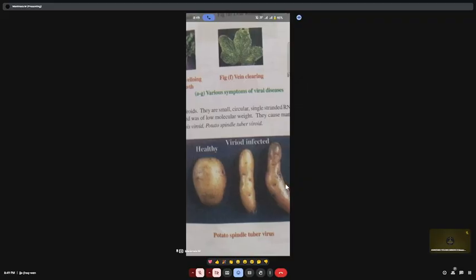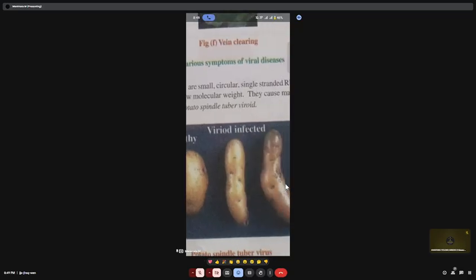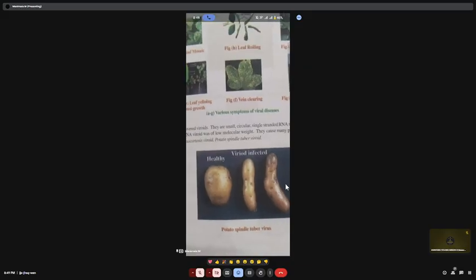This is the potato spindle tuber viroid. This is a healthy potato. Once it gets infected, the potato becomes spindle shaped. So this is the potato spindle tuber viroid. And the next one is citrus exocortis viroid, also an example of viroids. Diener discovered viroids, which are small circular single stranded molecules without a protein coat. So this is called a viroid.